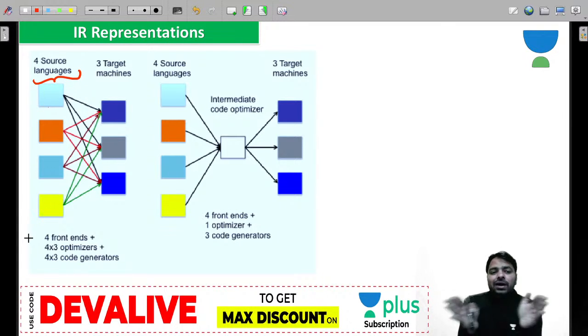But a compiler you can divide into phases like front end as well as back end. And what this optimization job is, let's see it.